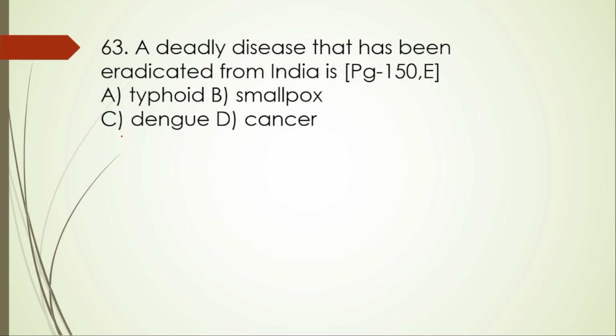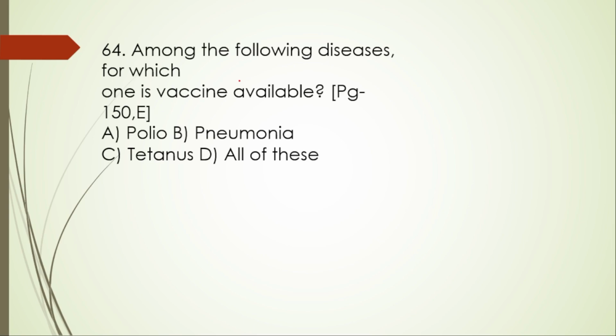63. A deadly disease that has been eradicated from India is typhoid, smallpox, dengue, cancer. Here the right option is smallpox. India was declared free of smallpox by the International Assessment Commission in 1977. Next, 64. Among the following diseases, for which one is vaccine available? Polio, yes. Pneumonia, yes. Tetanus, yes. So all of this is right.